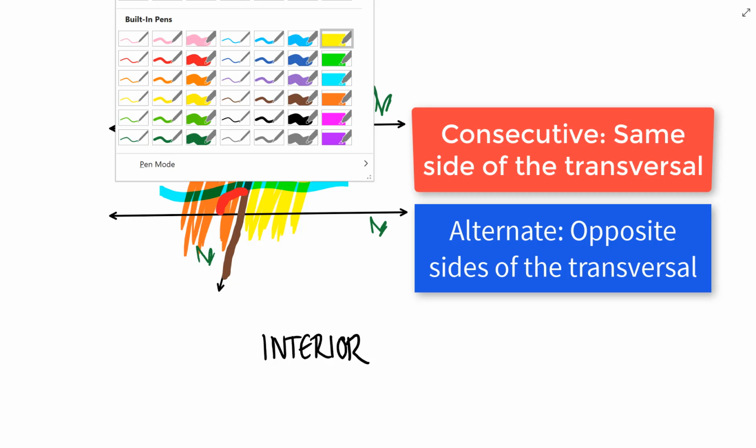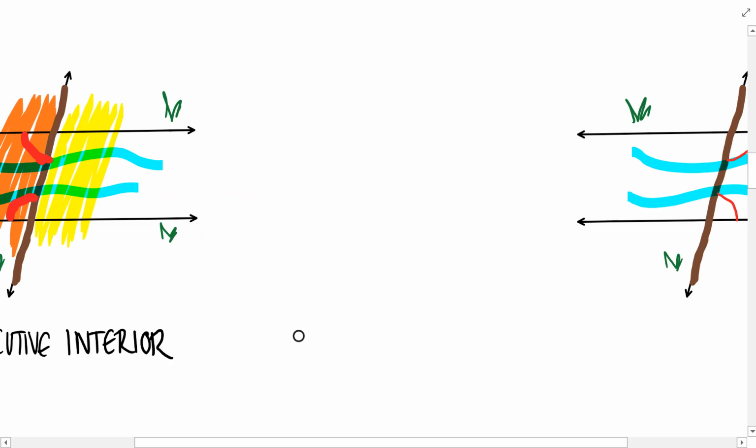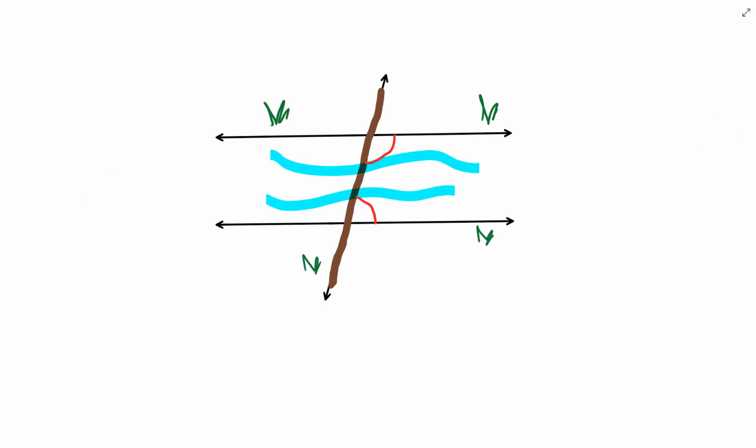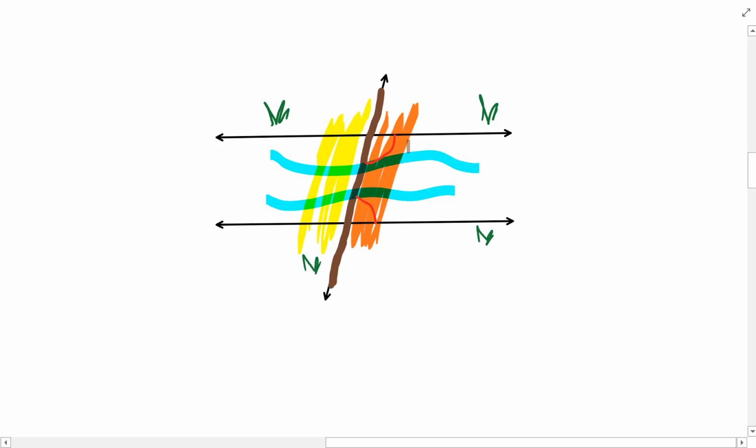Looks like these are on the same side, so consecutive interior angles. Here we have another pair of consecutive interior angles. They are on the same side of the transversal, and they are interior in the river.